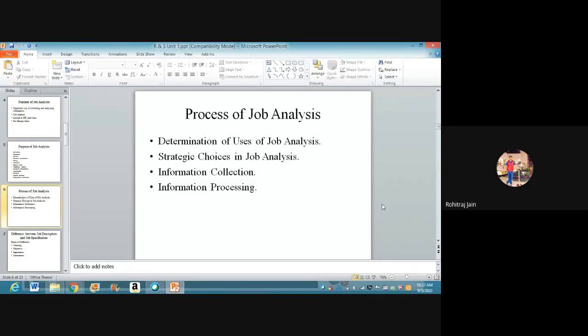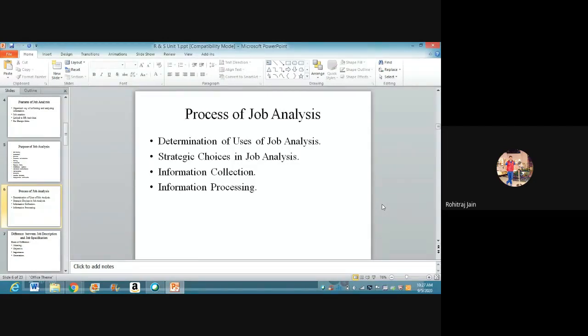First, let me take determination of uses of job analysis. This is very important. Please understand carefully. In earlier times, the job analysis process was used mainly for the recruitment and selection of employees. Later on, it also became important for other areas in order to manage the various difficulties related to human resources.